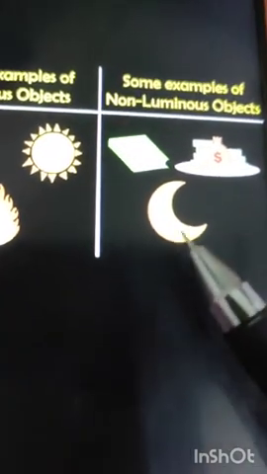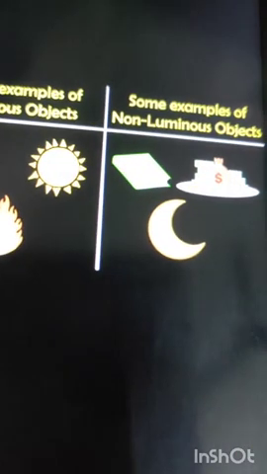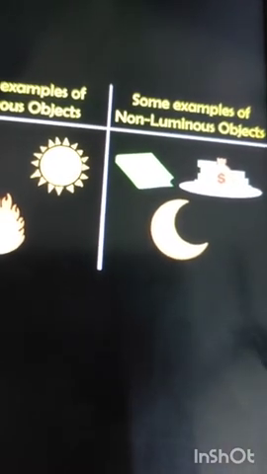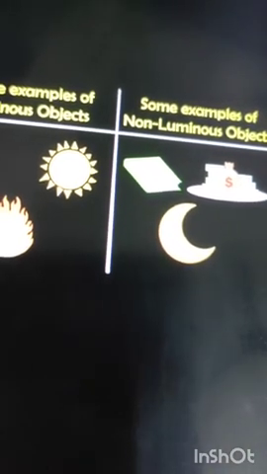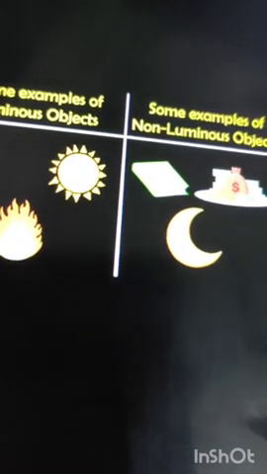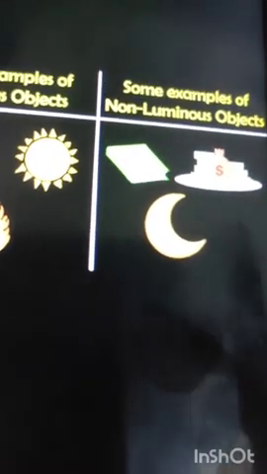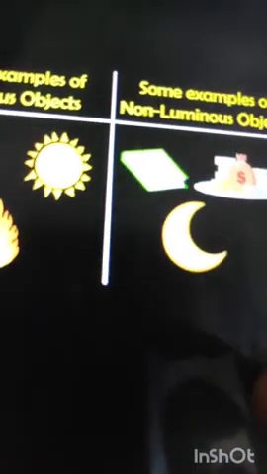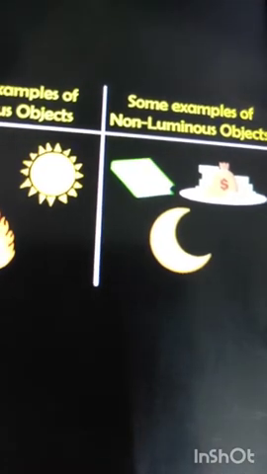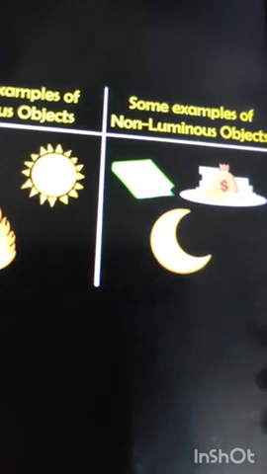And what are non-luminous objects? Non-luminous objects are those which do not emit light of their own. We can see these objects only when light falls on them. If we keep a book on the table and then we turn off the lights, can we see the book?